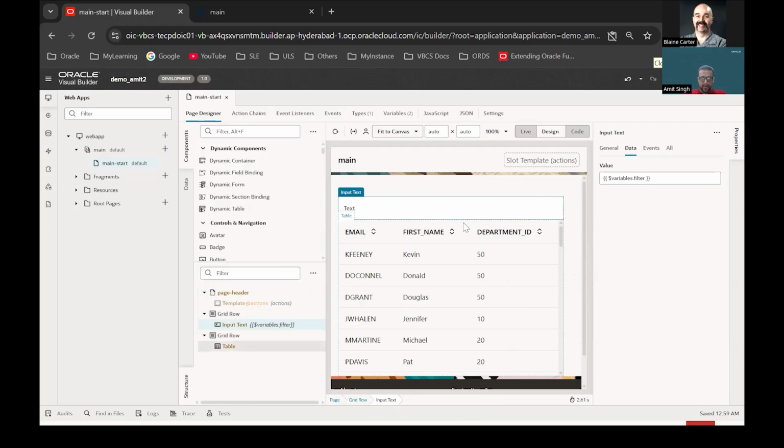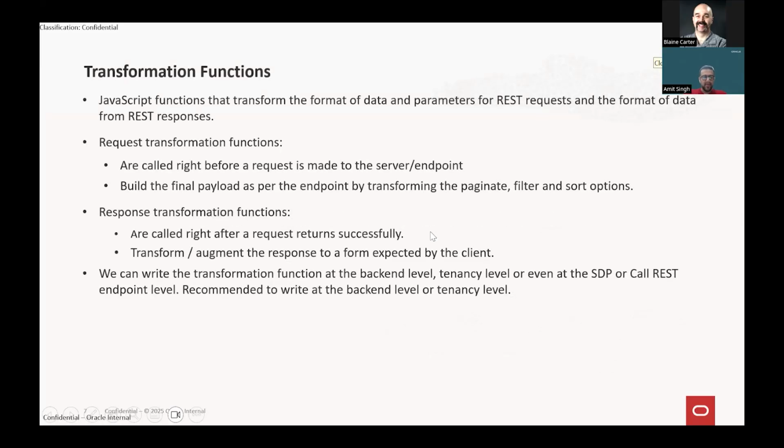So before the demo, let me quickly, there's just one more slide. Let me give you some points related to the transformation function, right? As I was saying, we have to write a custom transformation function when we have to use any third party API which is not supported out of the box by Visual Builder. I mean, supported means the pagination properties are not supported out of the box.